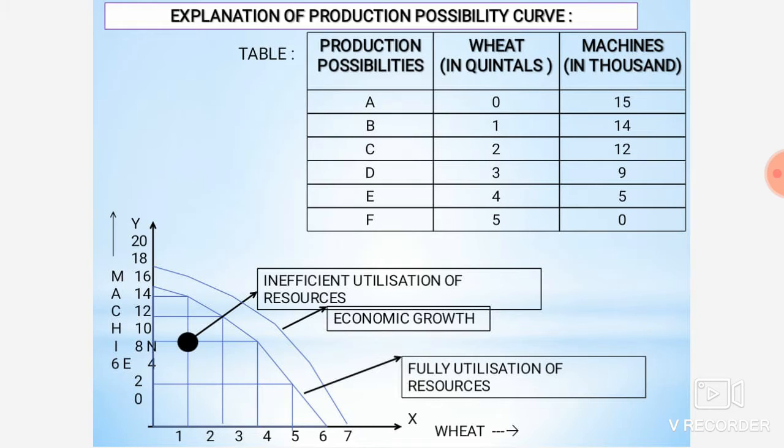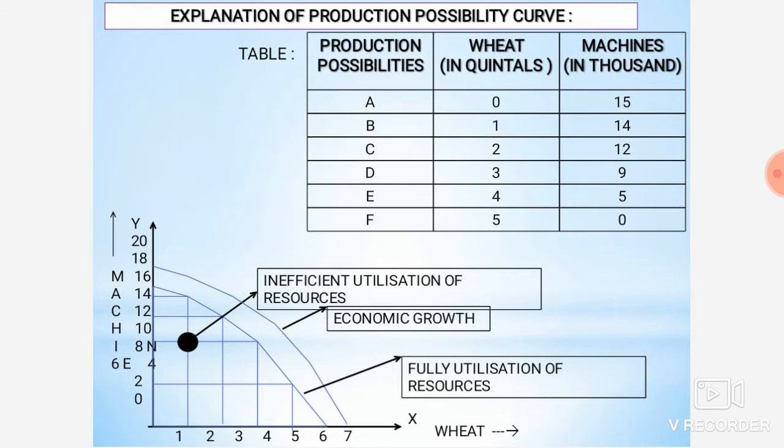See, in the x-axis it is written 1 2 3 4 5 6 till 7, and in the y-axis you will see machines, and it is written 0 2 4 8 10 12 14 16 18 and 20. Now see the table, in column A what is written? 0 and 15. Where is 0? The point of origin. Then 15, where will it be? It will be on the y-axis. You will touch the y-axis there and the first point will be there.